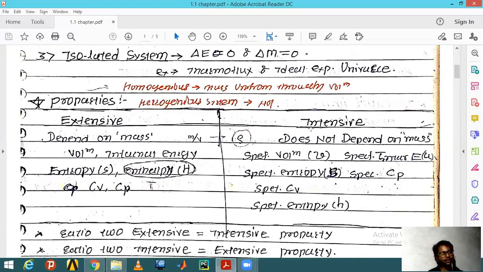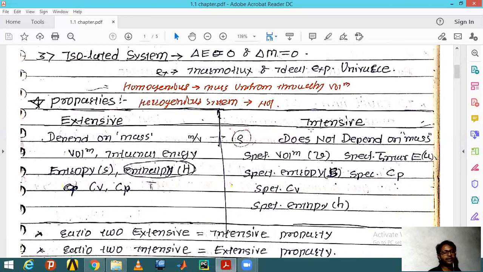In thermodynamics, those quantities which depend on the mass are called extensive properties, and those quantities which do not depend on the mass are called intensive properties. The best example of an extensive property is volume: 2 liters of milk, 10 liters of milk, the volume varies.